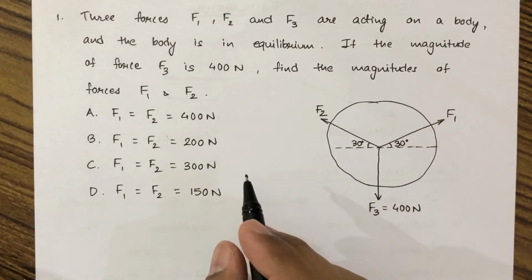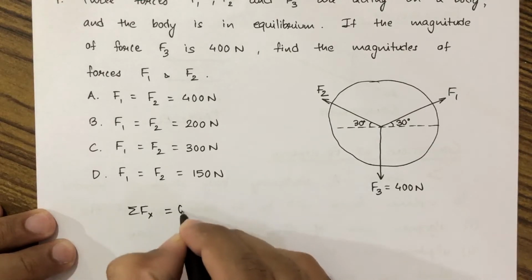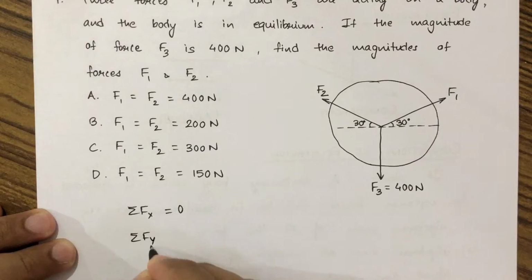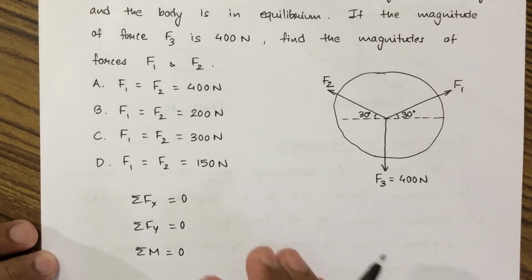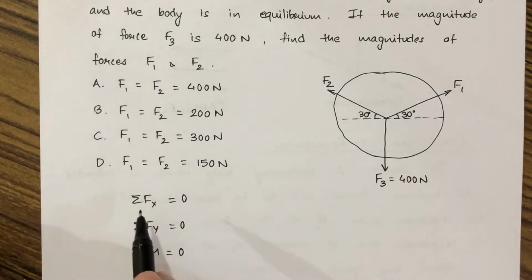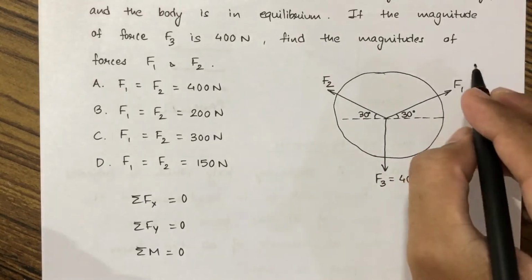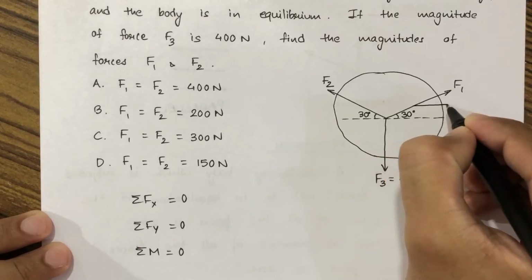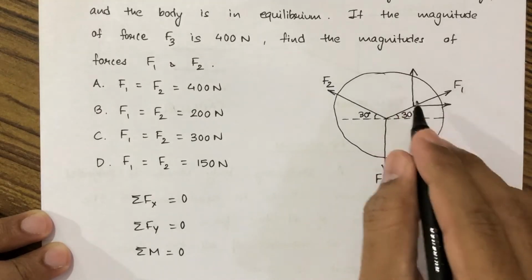So we know the conditions of equilibrium: summation Fx equal to 0, summation Fy equal to 0, and summation of moment equal to 0. These are the three conditions of equilibrium. Based on this, we need to solve it. Summation Fx is the algebraic sum of the horizontal forces, so we need to resolve these forces as these two forces are inclined. If we resolve this into horizontal and vertical components, we will get this and this.